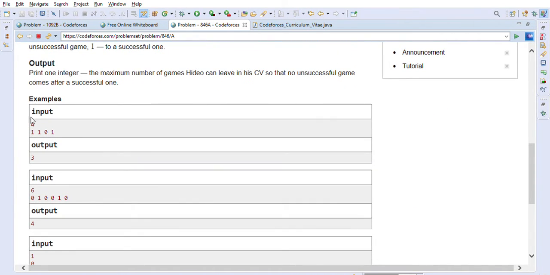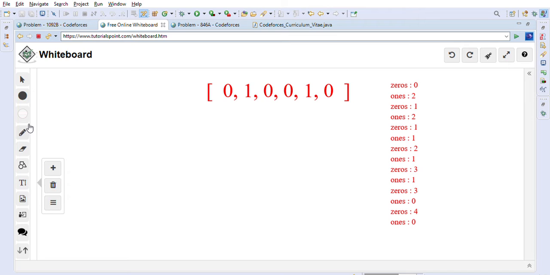If you look at this first example, let's go to the whiteboard and take this example so I can explain it here. Four games are given and the games are given like this: 1 1 0 1, right? We have to maximize the games we can put into the CV. The condition is that there should not be any zero after one.